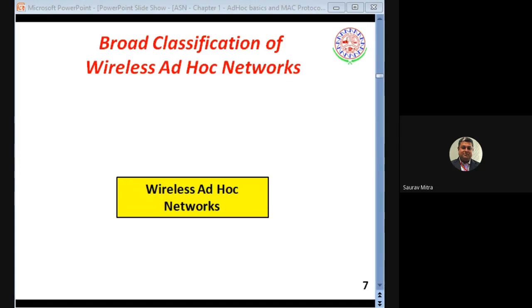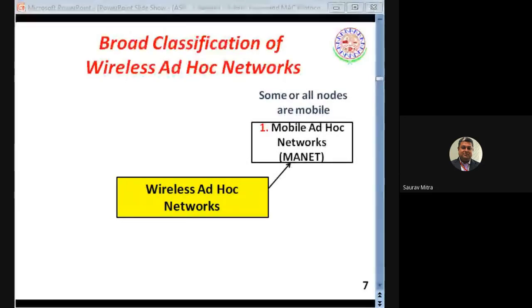Those two types are the main two categorizations, but here based on application we are doing a broad classification of wireless ad hoc network. So after this slide is done, please take a screenshot so that you will remember. What is the first type of wireless ad hoc network? It is the mobile ad hoc network or MANET.